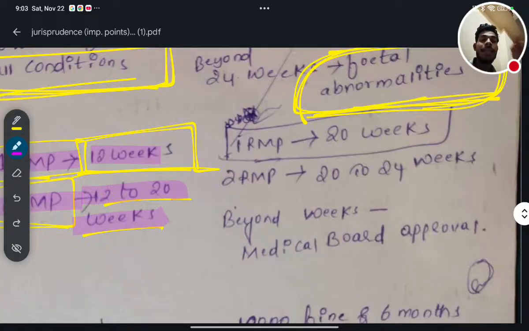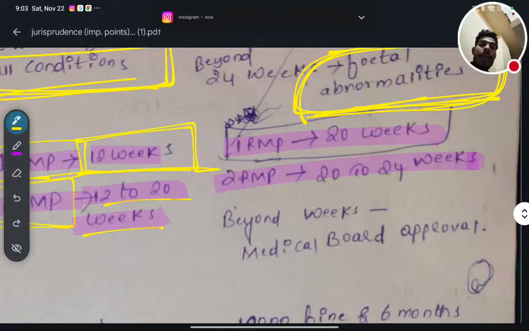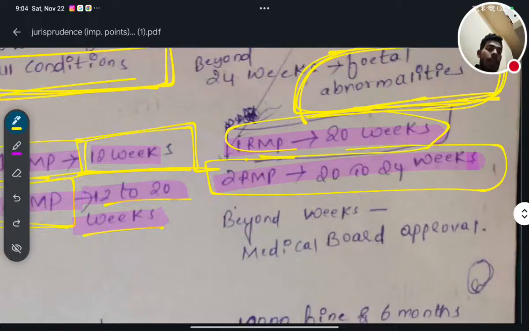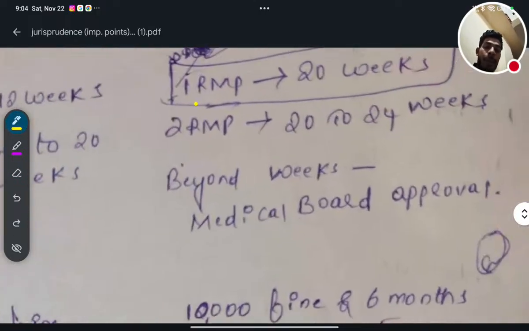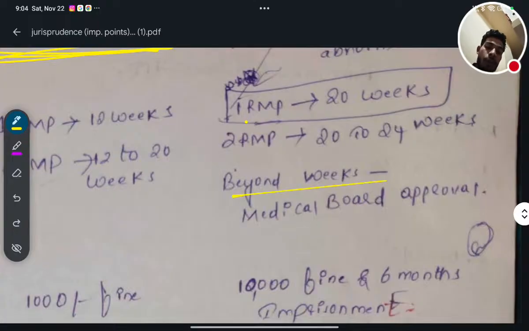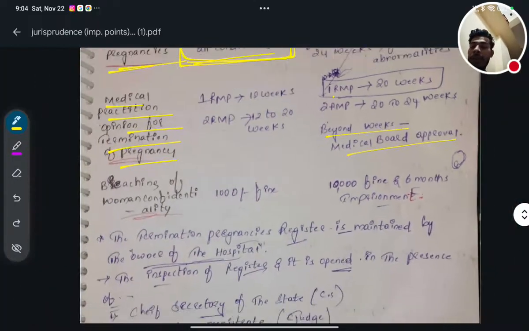But now, recently in 2021, according to the MTP 2021 rule, one RMP can do the MTP up to 20 weeks, and two RMPs can do that up to 24 weeks. Up to 20 weeks, only one RMP can do that, but two RMPs are required for a pregnancy of 20 up to 24 weeks. Am I clear? I hope you are all clear. Beyond 24 weeks, medical board approval is required.